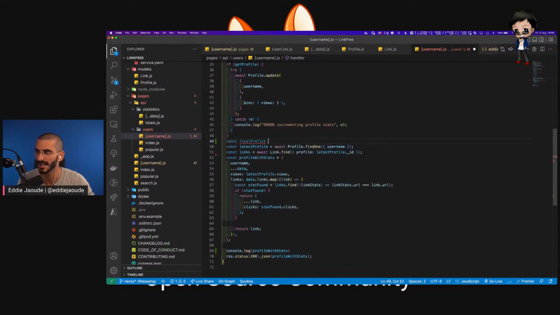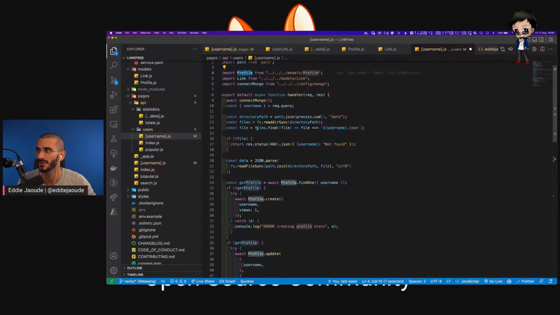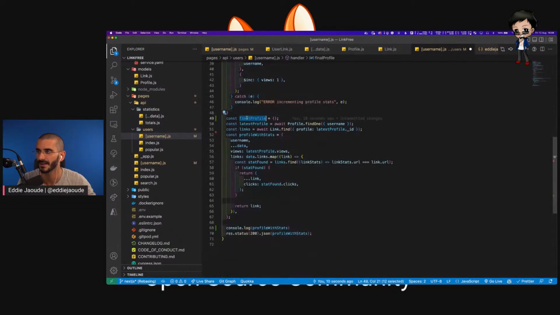Final profile is probably a terrible name, but we define that to be an object, and then, have we used profile already? We used get profile. Profile is used for the model. Okay, so return profile. What's a good name for that? I'll put a final for the moment. You all can help me with that.